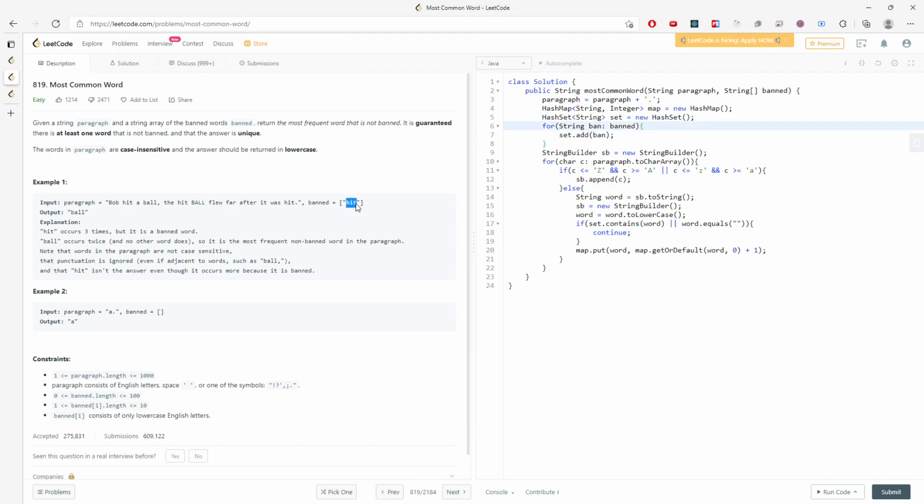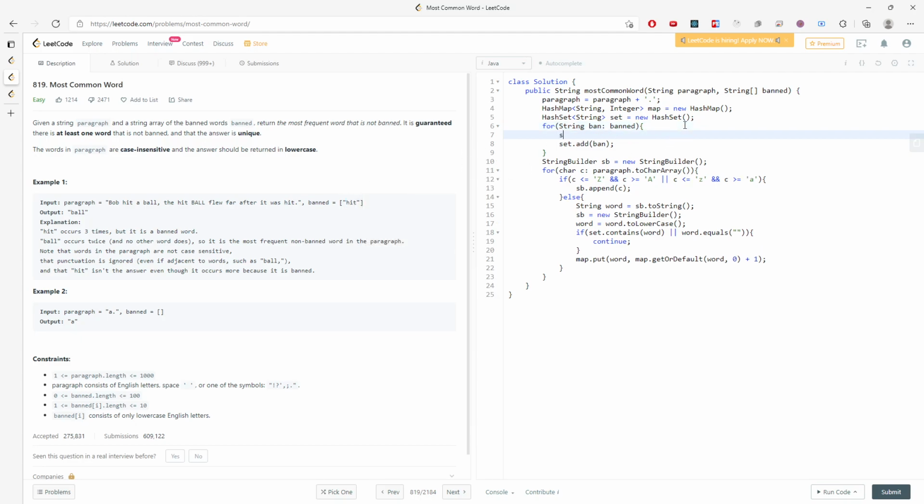So for the banned array, I'm still going to convert to lowercase. So set that to lowercase first, right? Just making sure I do exactly the same thing when I try to search a word inside the set, right? And now here's the return value, right? So I need to return the string. I'm going to set result to empty